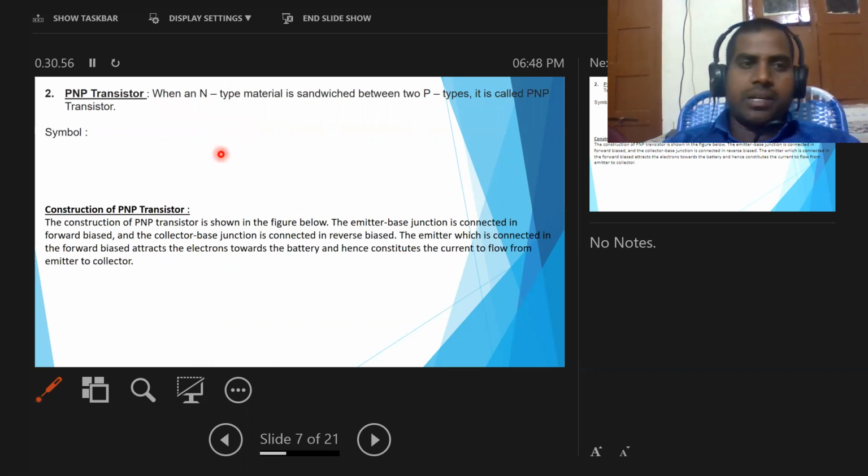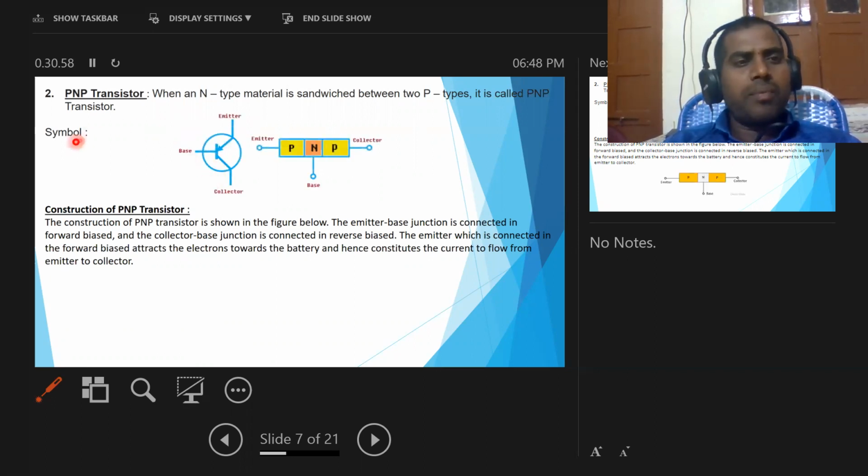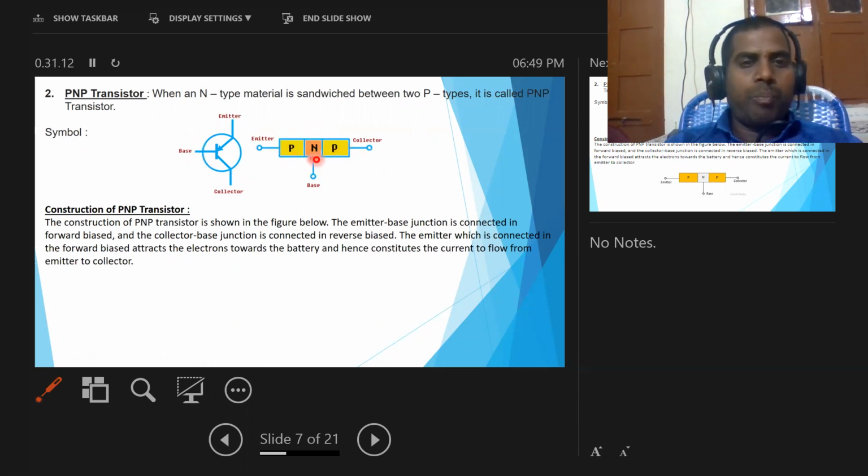The symbol of the PNP transistor is this one. Here the n-type semiconductor is inserted between two p-type semiconductors, and now we get a PNP transistor.